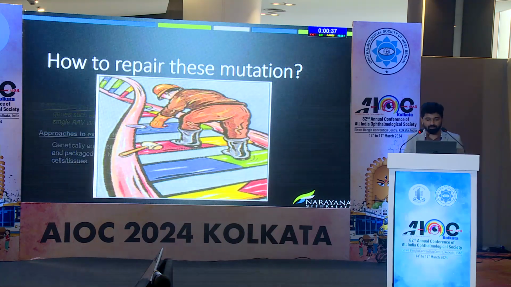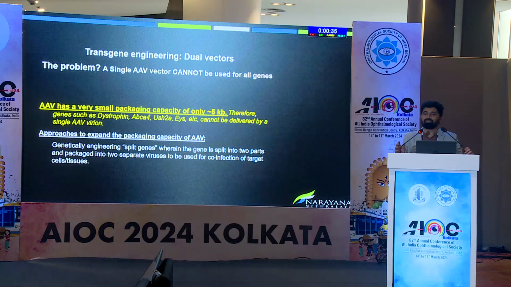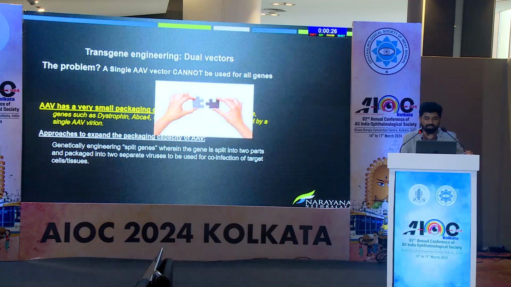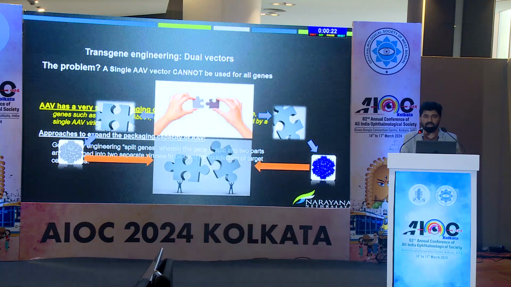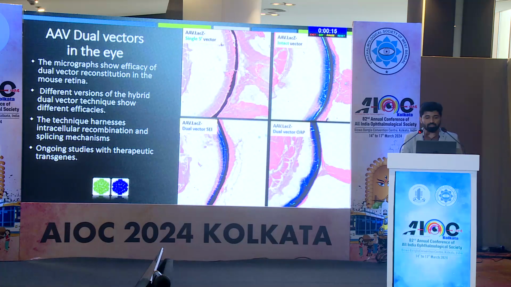So, on how to repair this mutation? There are some challenges when it comes to larger genes like ABCA4 and USH2A, because these cannot be loaded into single vectors because the cargo capacity is limited. So we came up with a novel dual vector strategy where we split the gene into two halves, loaded into separate vectors, and once they were co-infected together, they reach the target site where they are intended to produce the expected proteins. So these are the histological studies which we did last time.